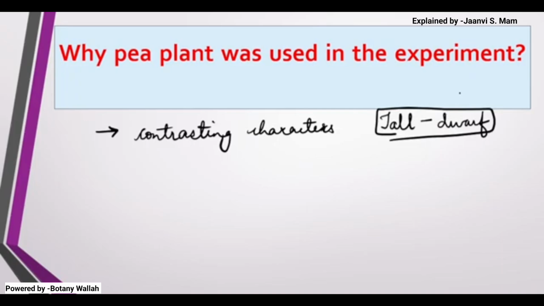And these characters were visible, morphologically visible.